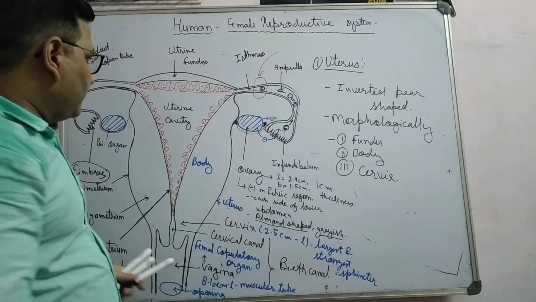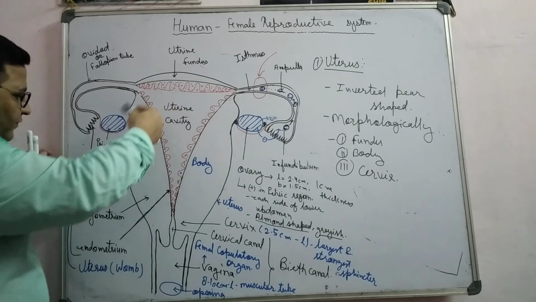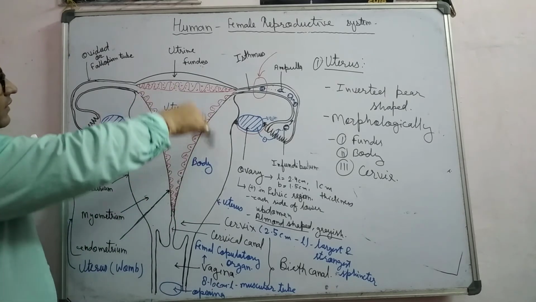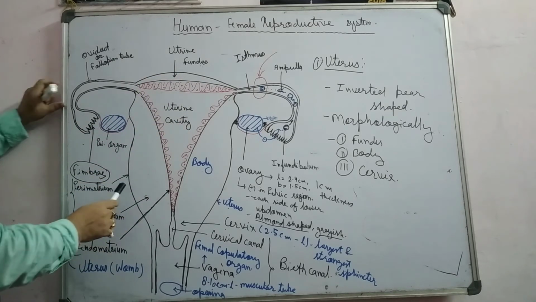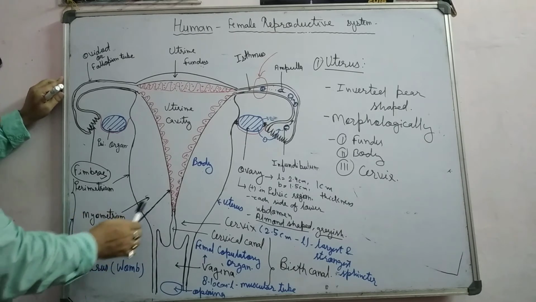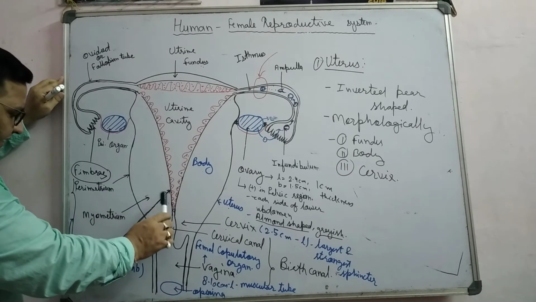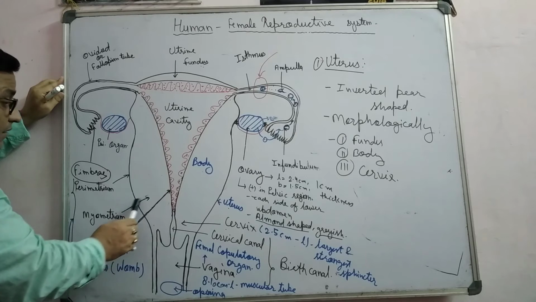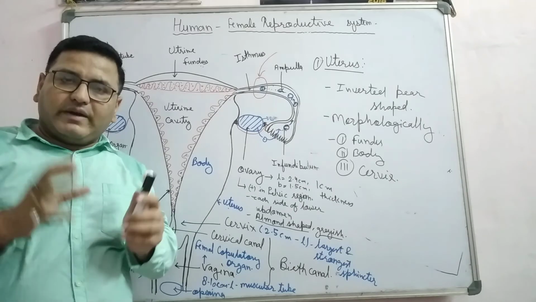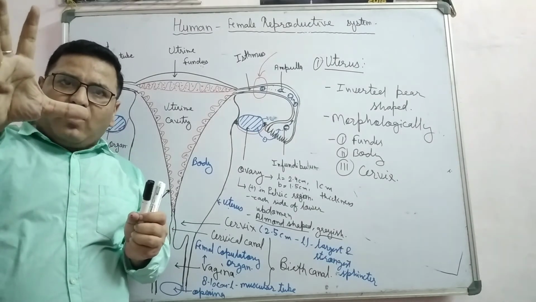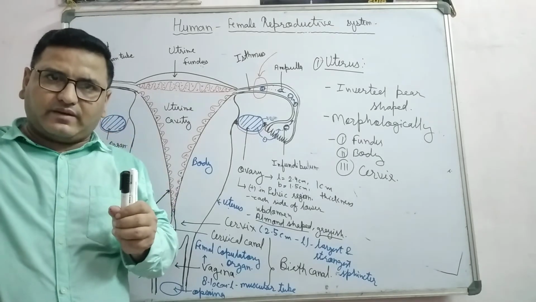Now, if you observe the wall, it is highly muscular in nature. The wall of the uterus is divided into three main layers: external perimetrium, innermost endometrium, and between perimetrium and endometrium there is myometrium. Myometrium is made up of smooth muscle cells, so it contracts, and by contraction it helps in childbirth.